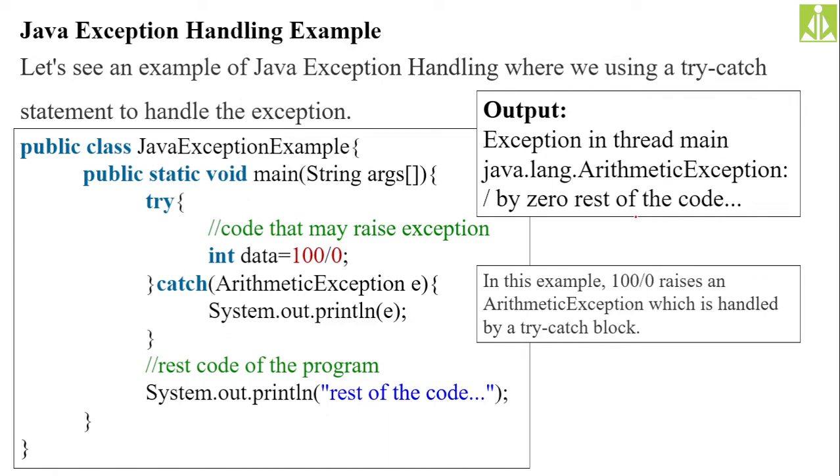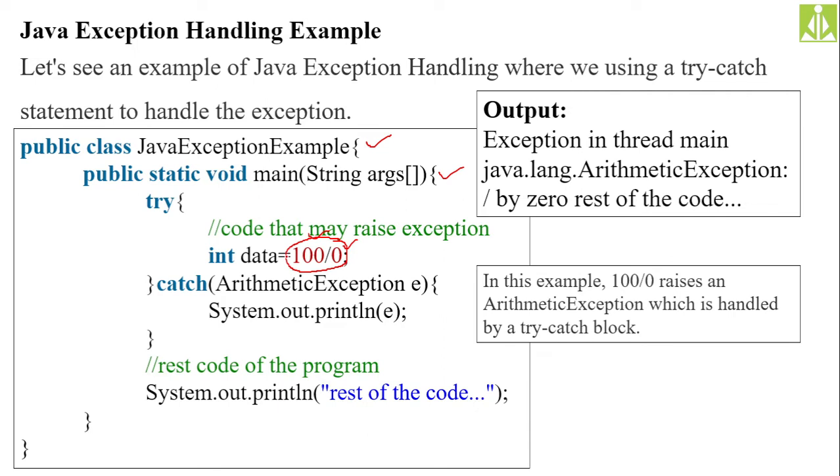You can quickly observe that. I'm writing a class, with our public static void main method, and in that I'm writing a statement which is responsible for generating an arithmetic exception. Divide by 0. If you divide some value by 0, what will happen? According to our mathematics, it reaches an infinite value. We cannot predict what value this data variable is going to hold after this operation. It is infinite, in the sense of an unpredictable value.